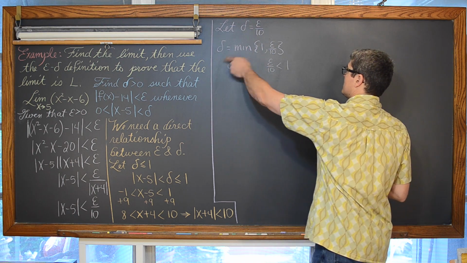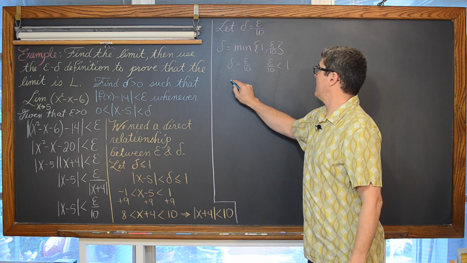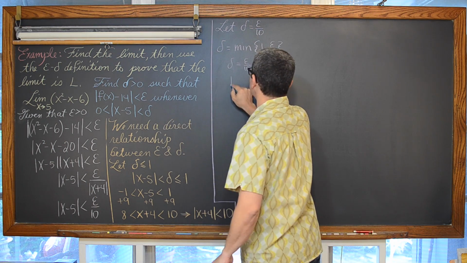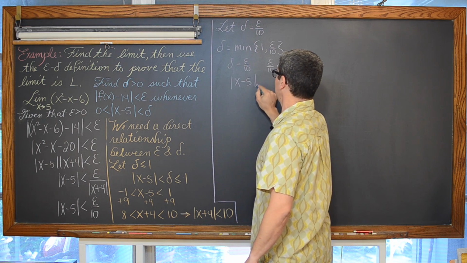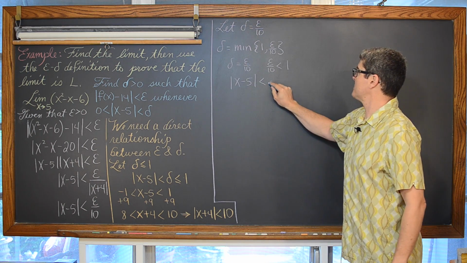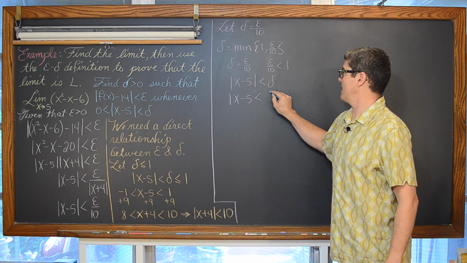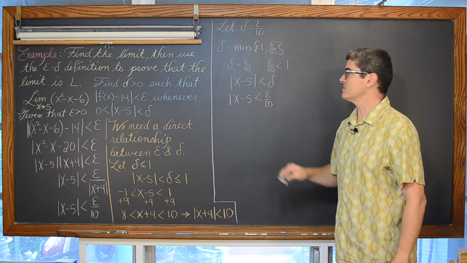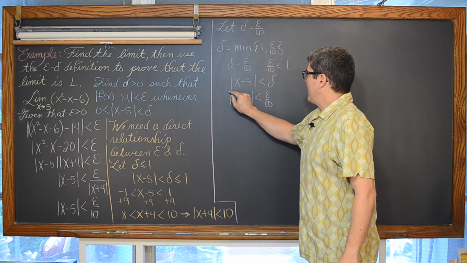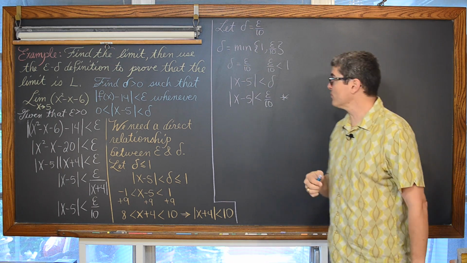And since delta is the minimum of these two values, we can go ahead and say that starting off with the absolute value of x minus 5 has to be, whenever that is less than epsilon, then the absolute value of x minus 5 is going to be less than epsilon over 10. Okay, let's keep that in the back of our minds as we work through our proof.